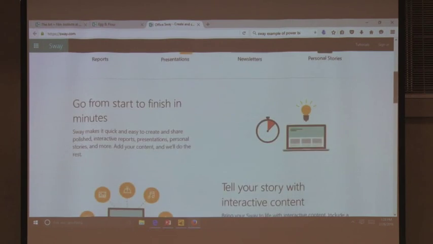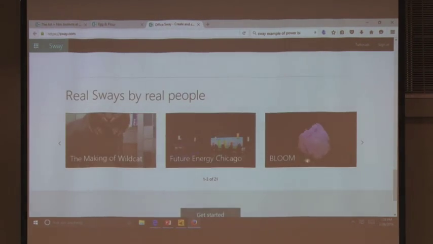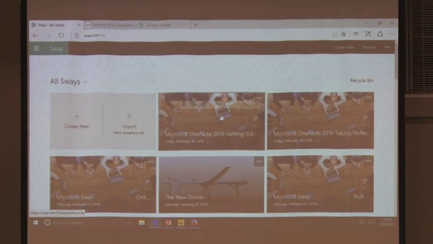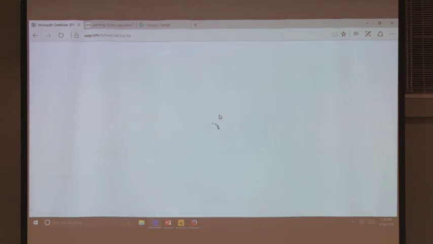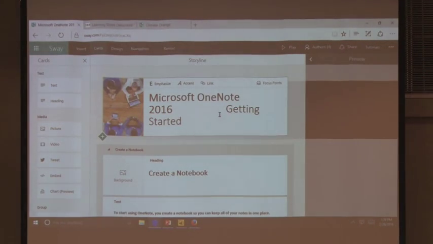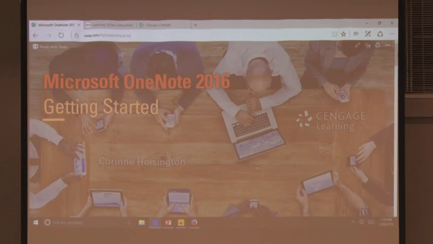And if you don't know what you're doing, there are all these great tutorials at the bottom, and they have all these examples, so yay us. So I already logged in, and let me show you what I've been working on here a little bit. I'm creating some Sways. Earlier you learned a little bit about OneNote, an awesome program. So I'm trying to teach my students OneNote 2016, for example. And I want to show you what I just made to teach my students OneNote 2016.